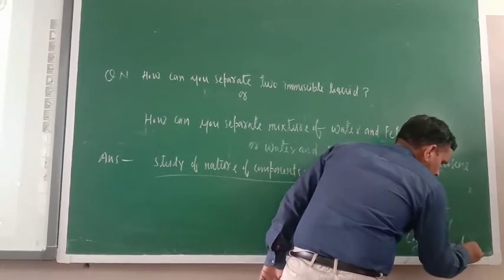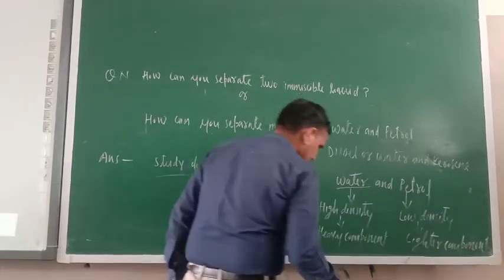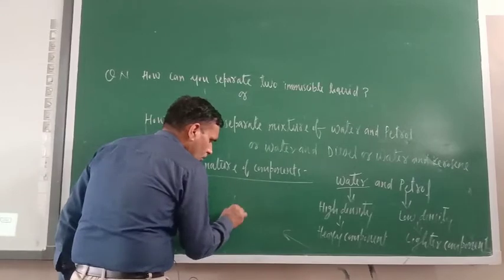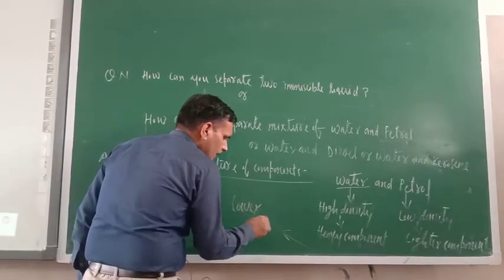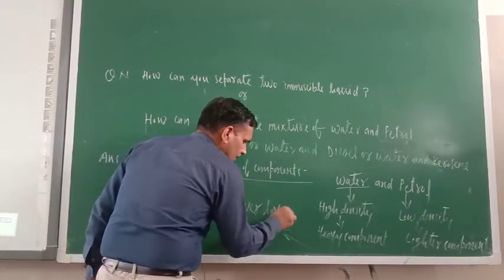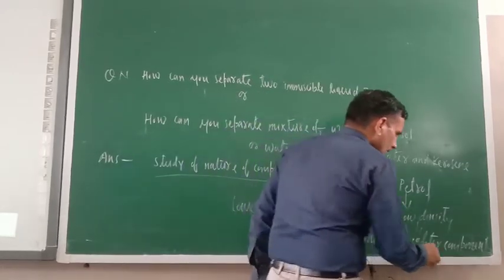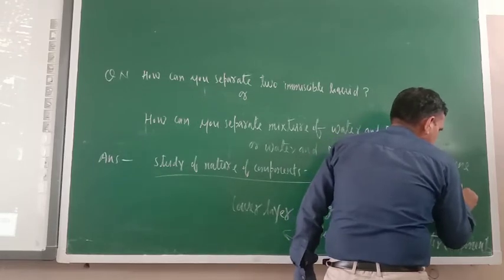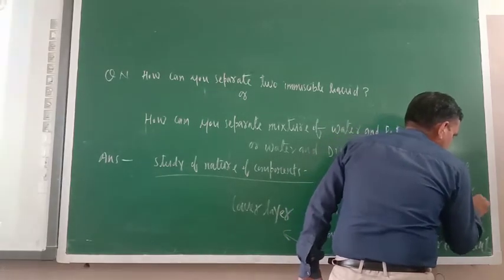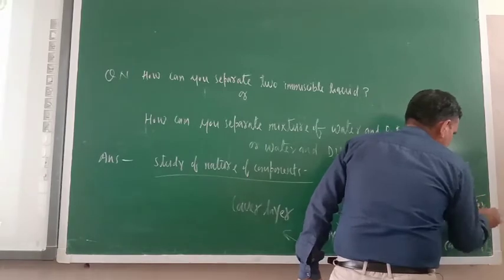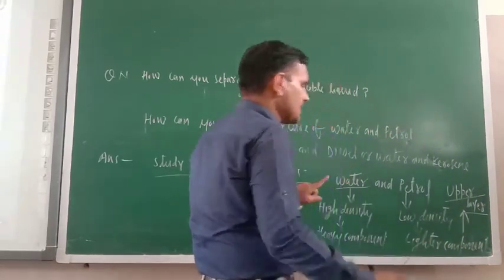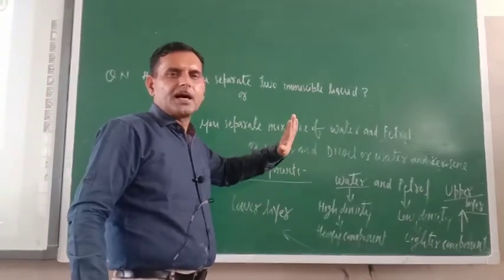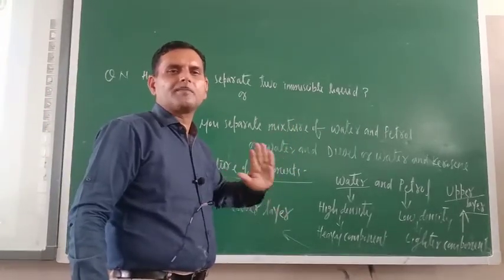Am I correct or not? So this is the lighter component. Since this is the heavy component, it will form the lower layer, the downside layer. What about this one? The lighter component will form the upper layer. Means two different layers are now formed. One is the upper layer, the other one is the bottommost layer.